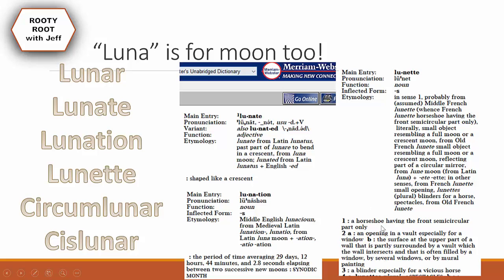Lunette, it's a horseshoe having the front semicircular part only, and there's a really long etymology, so it's Middle French, and it literally means small object resembling a full moon or a crescent moon. And ette actually means little one in French.